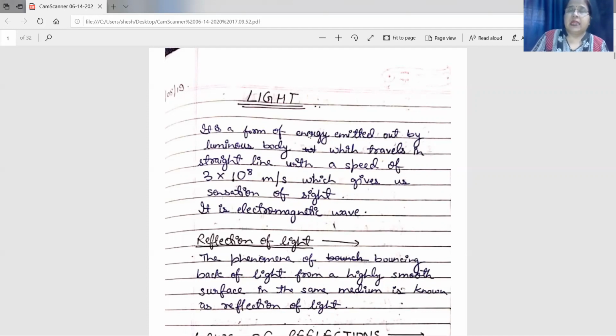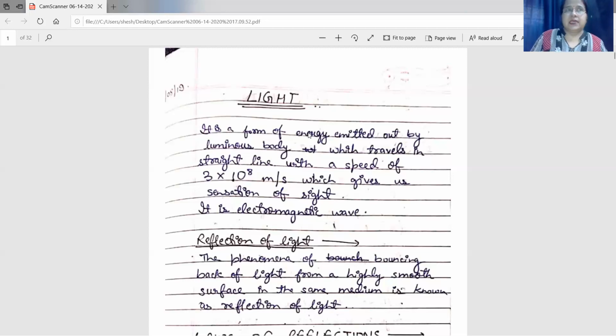How will you say that light travels in a straight line? Take a burning candle and place it on a horizontal surface. Try to see the flame of the candle with the help of a metallic pipe. You will find that you can see the flame of the burning candle. Now bend the pipe and try to see the same flame. This time, you will not be able to see the flame of the candle. What does it mean? It means that light travels in a straight line.